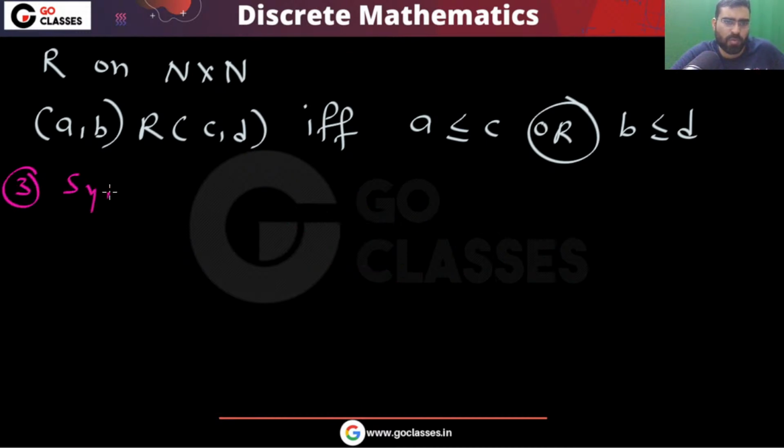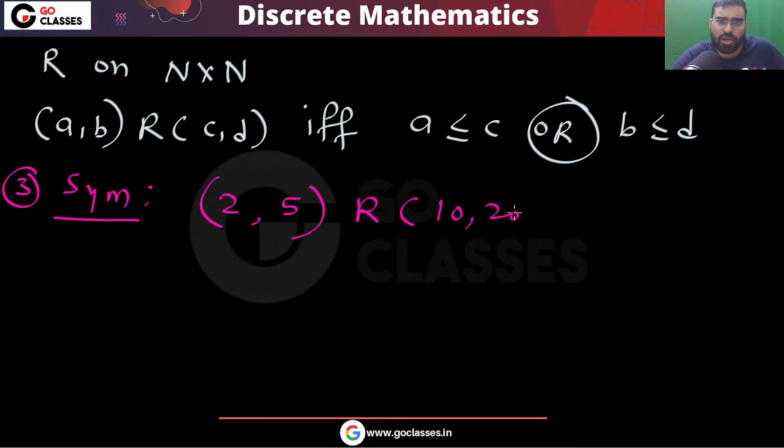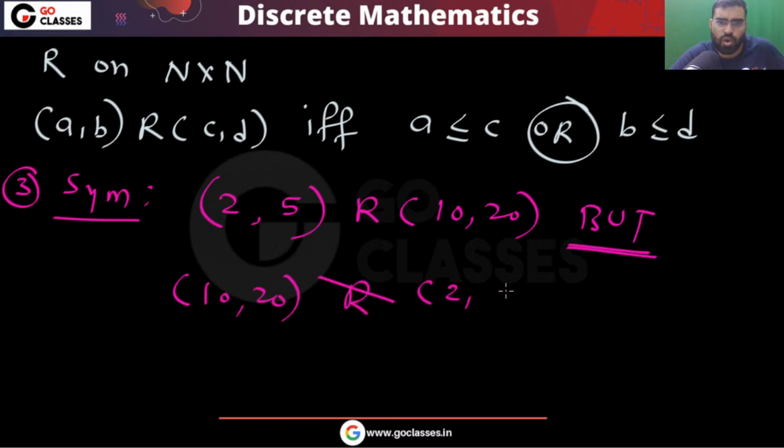What about the symmetric property? Is this symmetric? Can I say that it will be symmetric? It is not going to be symmetric. For example, you can easily see that (2,5) is related to (10,20), but (10,20) is not related to (2,5). So this is not a symmetric relation.